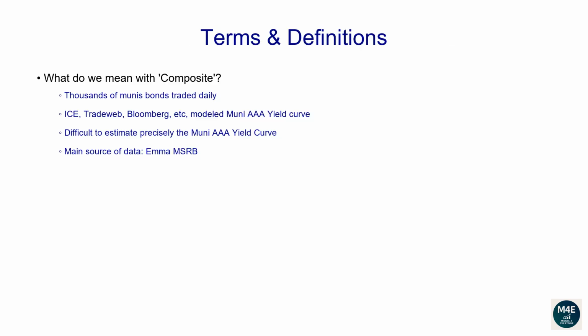The 30-year yield has dropped from 4.34 to 4.21. Terms and definitions. What do we mean with composite? Every day thousands of Muni bonds are traded, as you can freely see on the EMMA website. Different data providers like ICE, TradeWeb, Bloomberg, to name a few, provide their model-implied Muni AAA yield curve. Given that it's very difficult to tell which curve is more accurate on any given date, we compute for every tenor the average of the yield curves available to us, plus some extra adjustments. Currently, we manually capture yield curves and bond yields available from the EMMA MSRB portal.